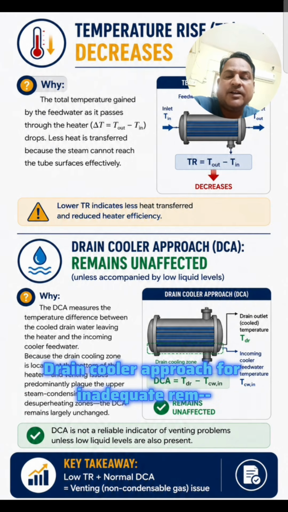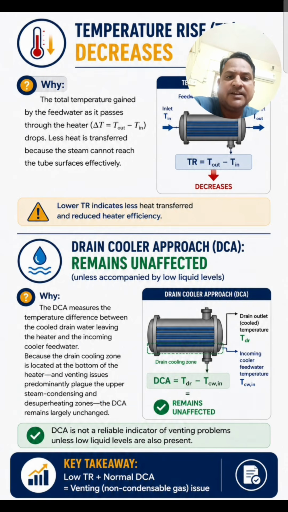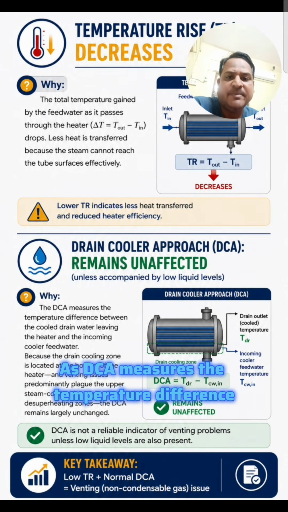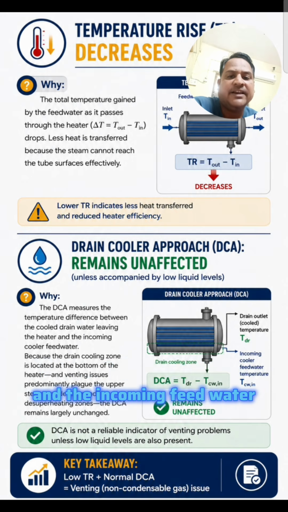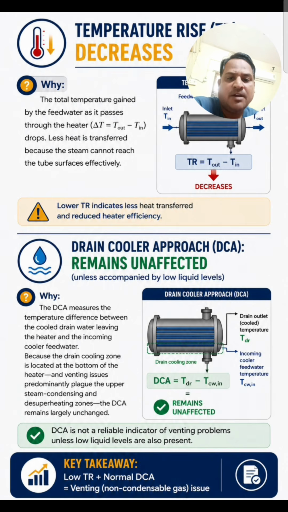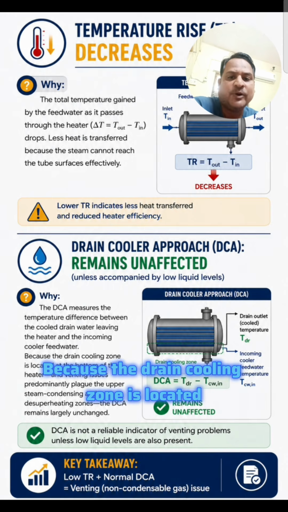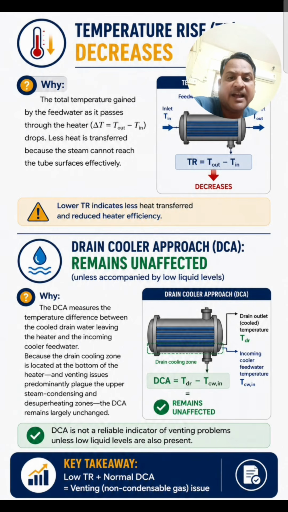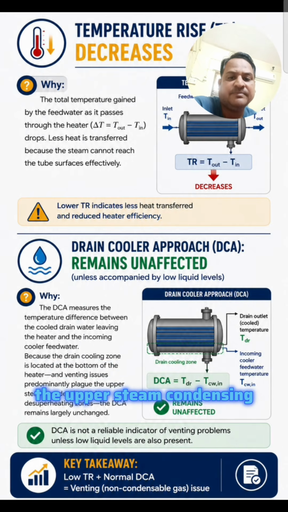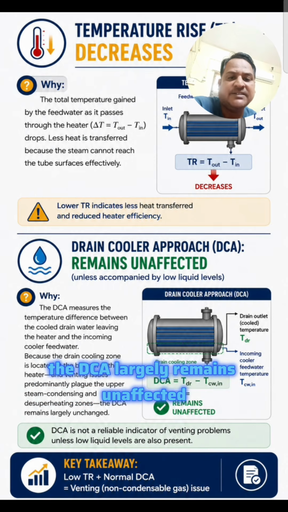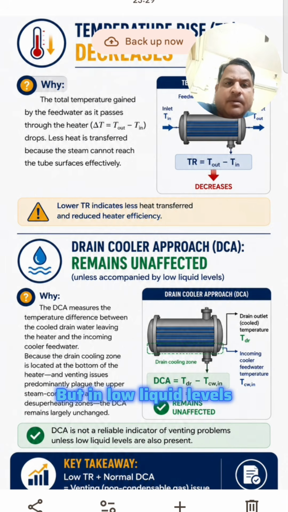Drain cooler approach, DCA, for inadequate vent remains unaffected, as DCA measures the temperature difference between the cooled drain water leaving the heater and the incoming feedwater. Because the drain cooling zone is located at the bottom of the heater and the venting issues predominantly plague the upper steam condensing and desuperheating zones, the DCA largely remains unaffected. But in low liquid levels, it is also found to increase.